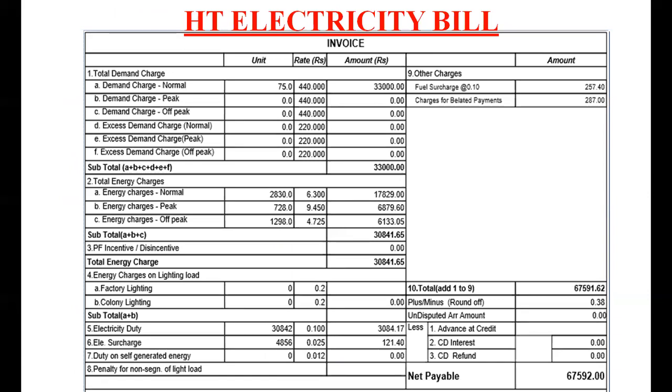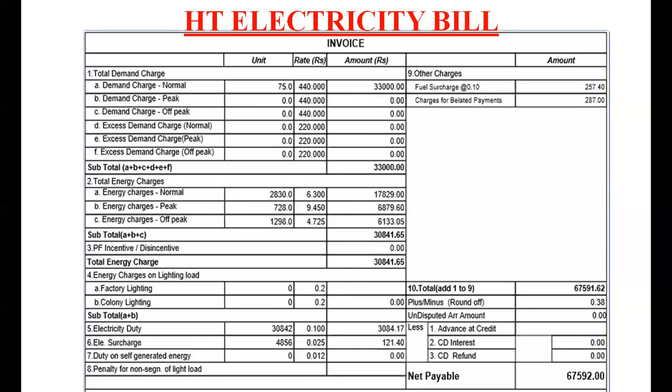This is a sample HT electricity bill. It includes the demand charge: normal demand charge, peak demand charge, and off-peak demand charge. There is a limit, and if you use excess demand in any of the periods, it will be charged at a rate with a fine. That is marked as the excess demand charge at normal period, excess demand charge at peak period, and excess demand charge at off-peak period. So if you use demand in these times above the fixed unit, some fine will be applicable.